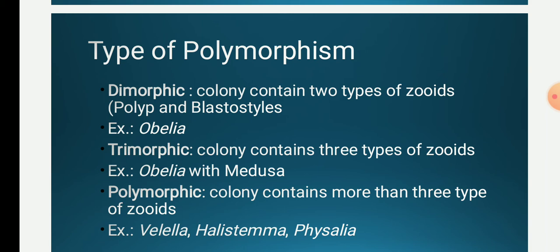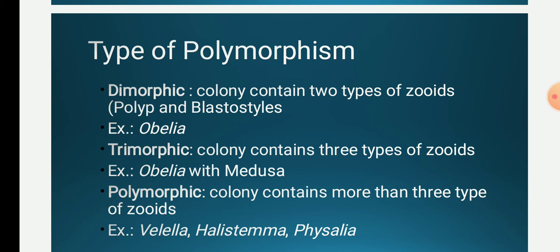In a dimorphic colony, what happens? It contains 2 types of zooids, that is polyp and blastostyle, for example in an Obelia colony. We have already discussed this type of dimorphic colony. So the colony which contains 2 types of zooid is called dimorphic.